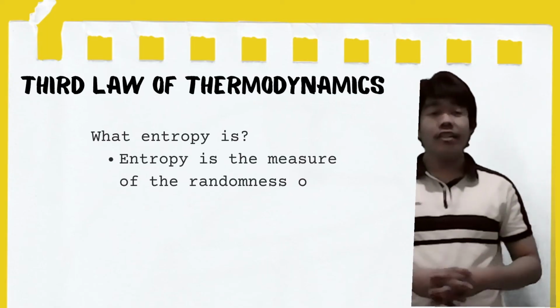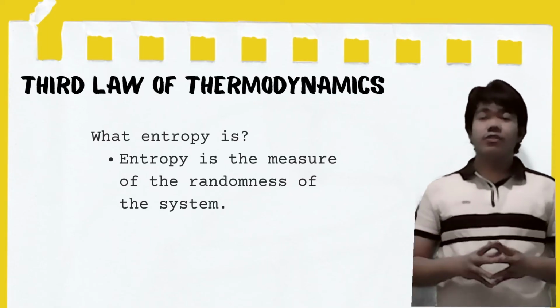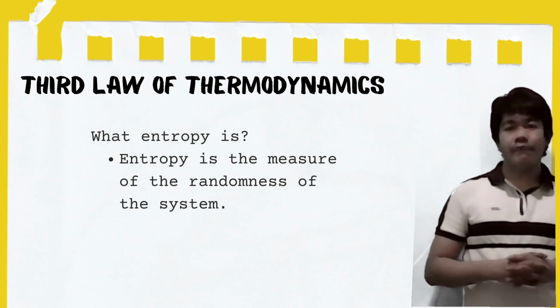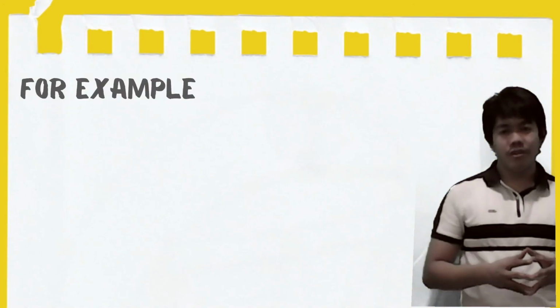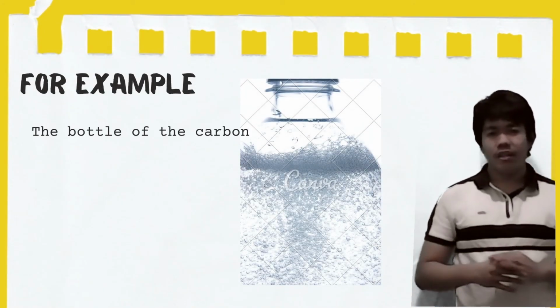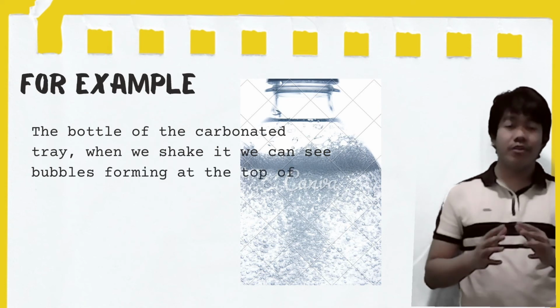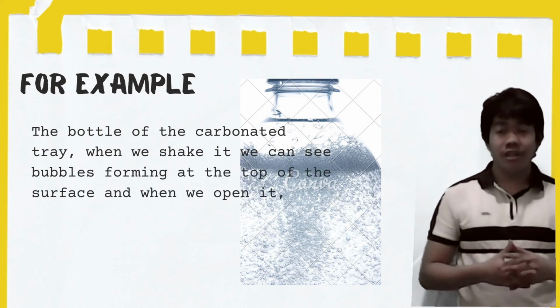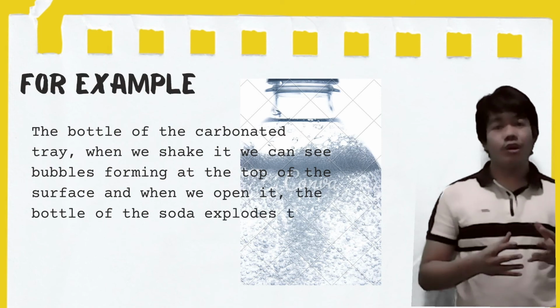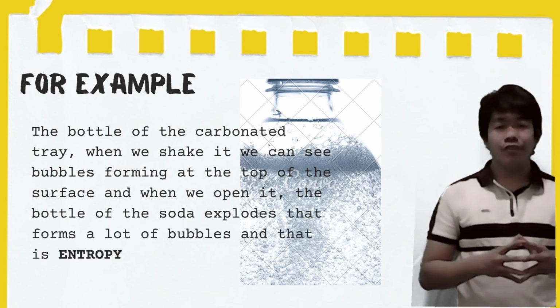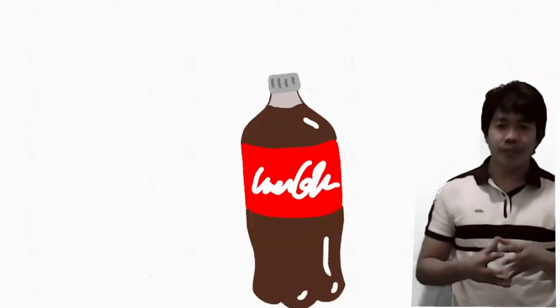So what is entropy? Entropy is the measure of the randomness of a system. For example, take a bottle of carbonated soda. When we shake it, we can see bubbles forming at the top of the surface, and when we open it, the bottle of soda explodes. That forms a lot of bubbles, and that is the entropy.